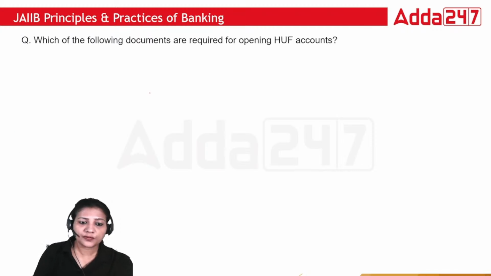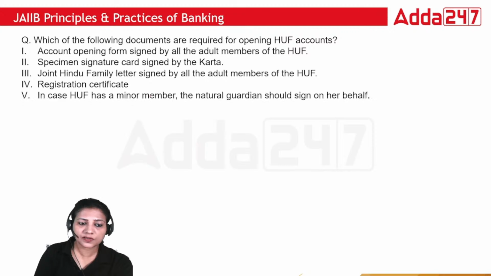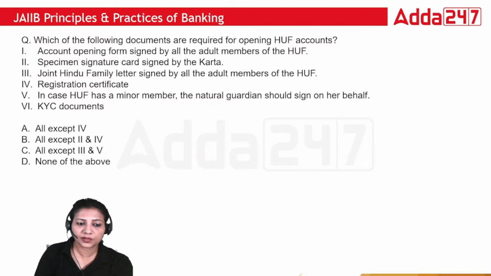Which of the following documents are required for opening a HUF account? One, account opening form signed by all the adult members of the HUF. Two, specimen signature card signed by the Karta. Three, joint Hindu family letter signed by all the adult members of the HUF. Four, registration certificate. In case the HUF has a minor member, the natural guardian should sign on her behalf, and KYC documents. Options: all except 4, all except 2 and 4, all except 3 and 4, none of the above.